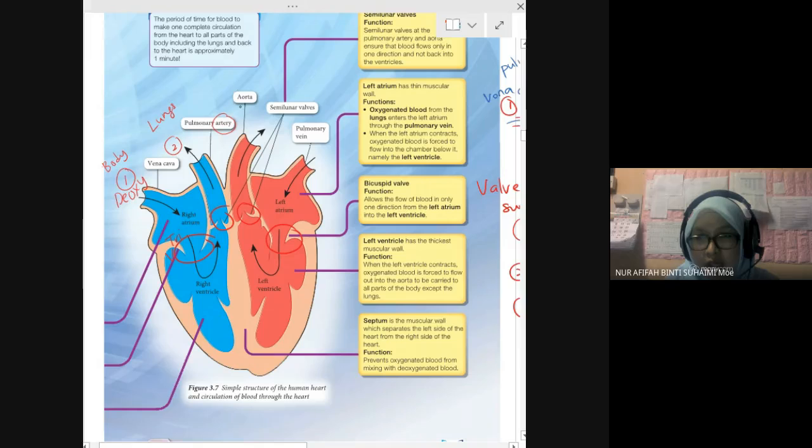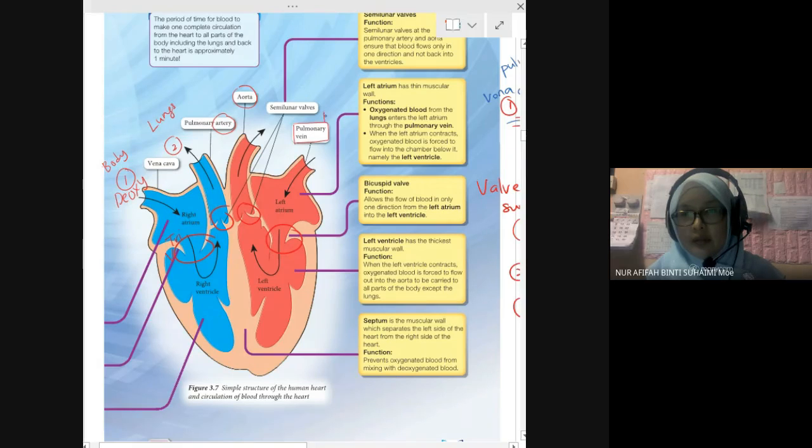You remember this upper part, side by side, is artery. And the other one, slightly down of the heart, is vein. Vena for vein. Vena cava and we have pulmonary vein.